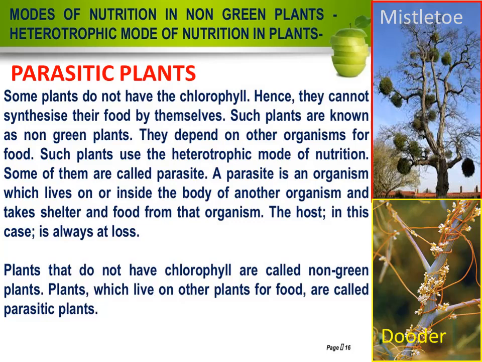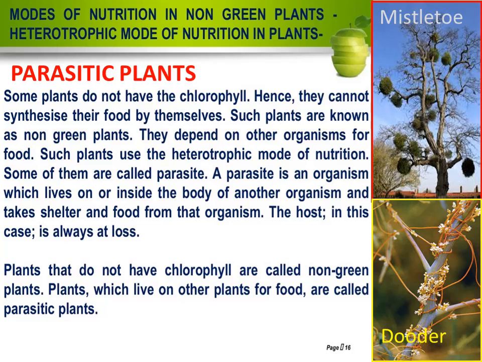Plants that do not have chlorophyll are called non-green plants. Plants which live on other plants for food are parasitic plants. In this slide, there are two pictures of parasitic plants. The first one is the mistletoe and the second one is the dodder.